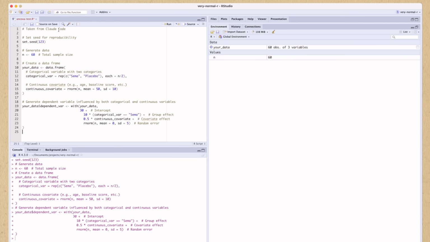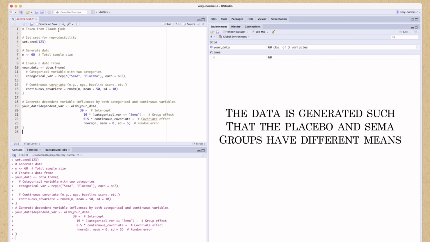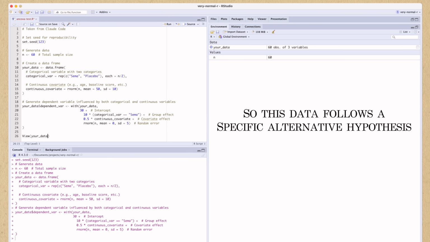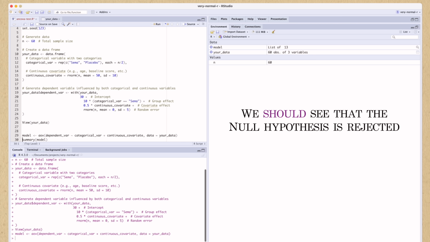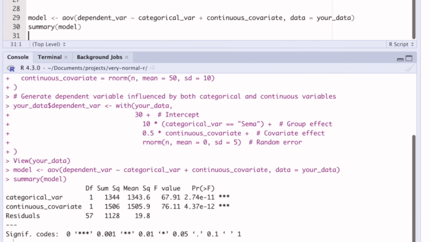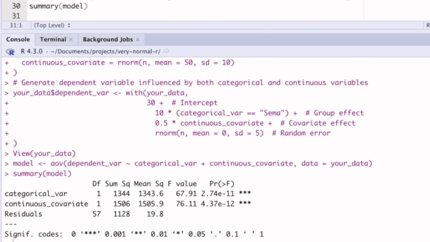By looking at the data, I can see that it's generated such that the placebo group and the sema group will have different means. In other words, it generates data according to a specific alternative hypothesis. In this case, we should see the ANCOVA reject the null hypothesis. If I run this model that Claude gave me and check it via the summary function, then I can see that that's really the case.